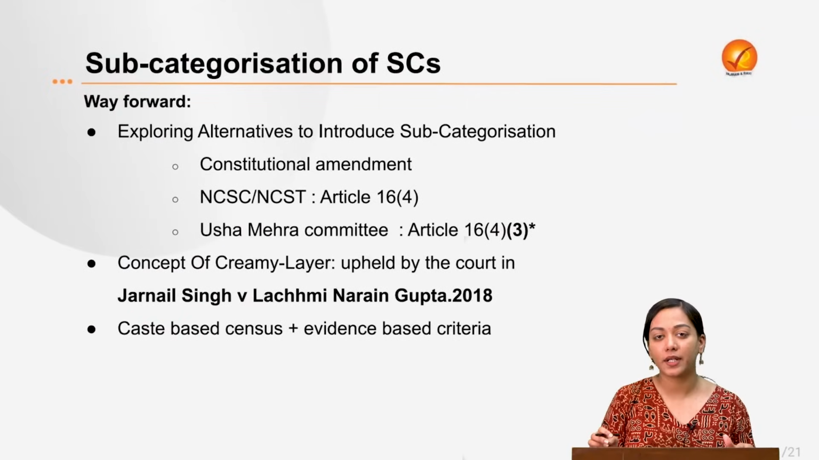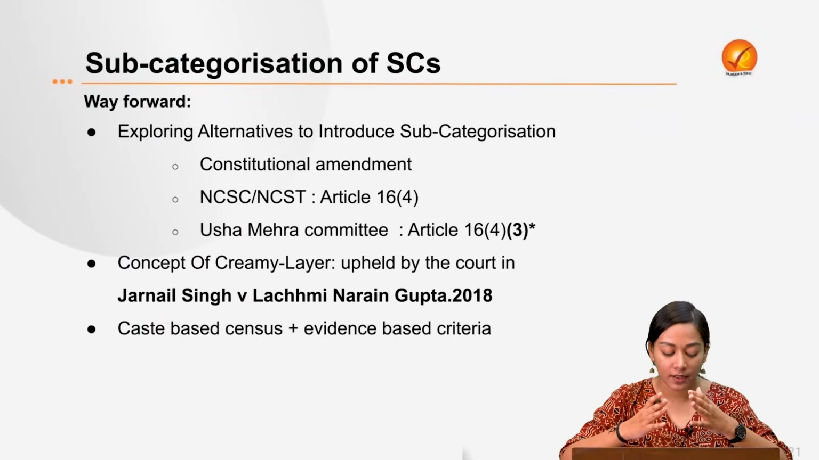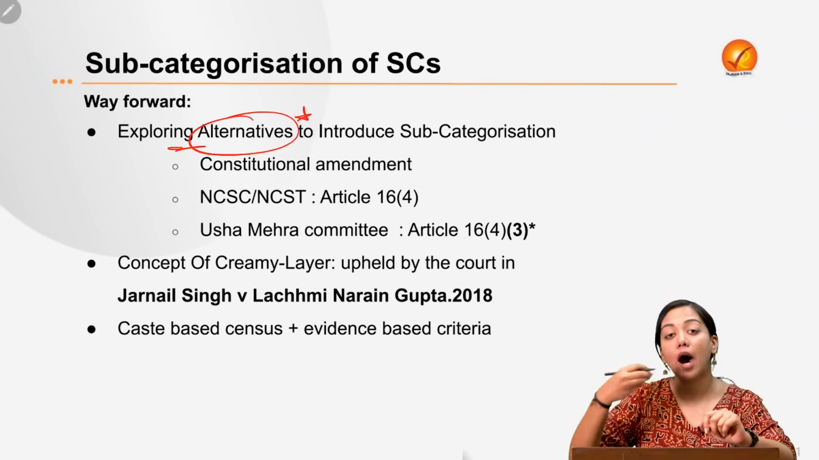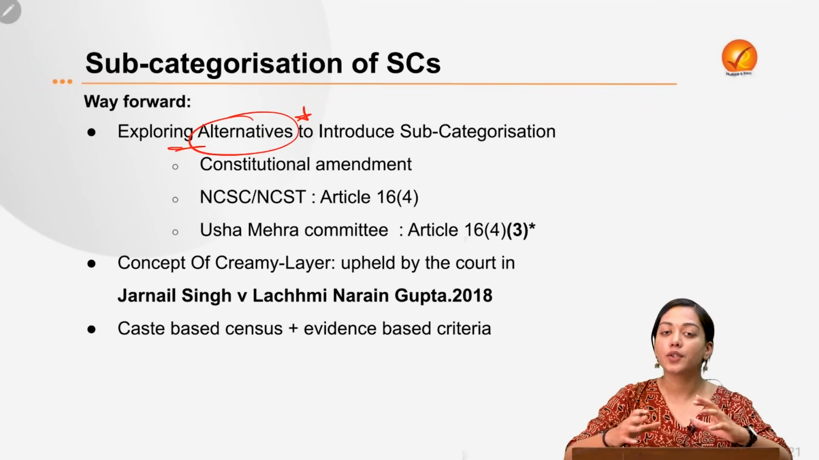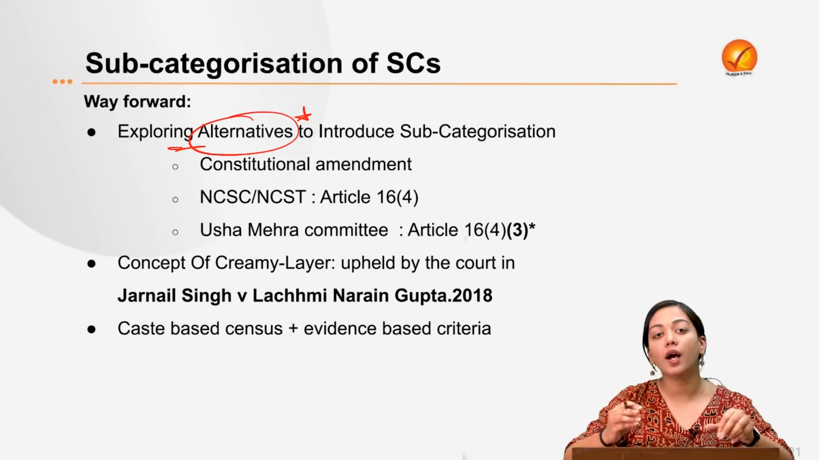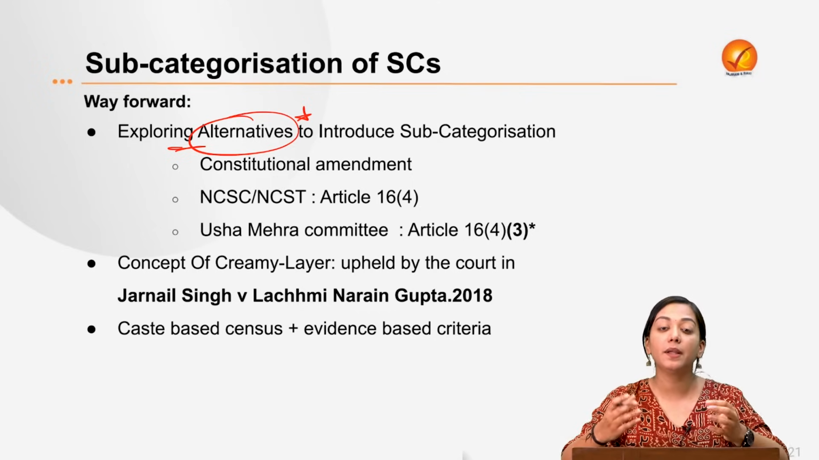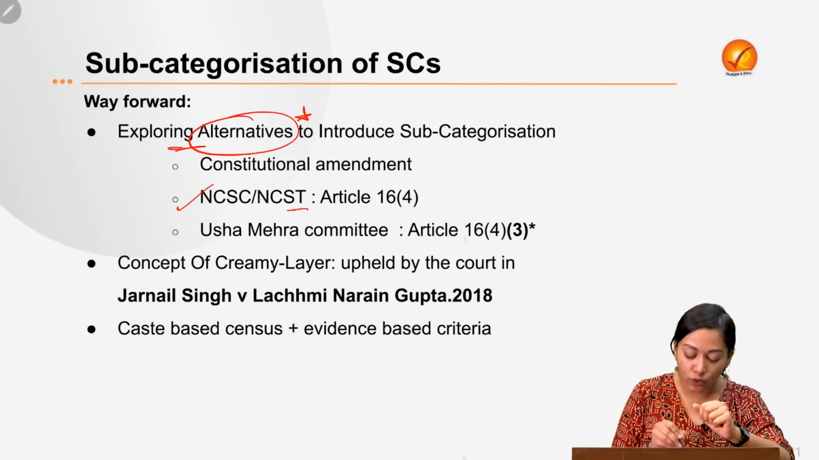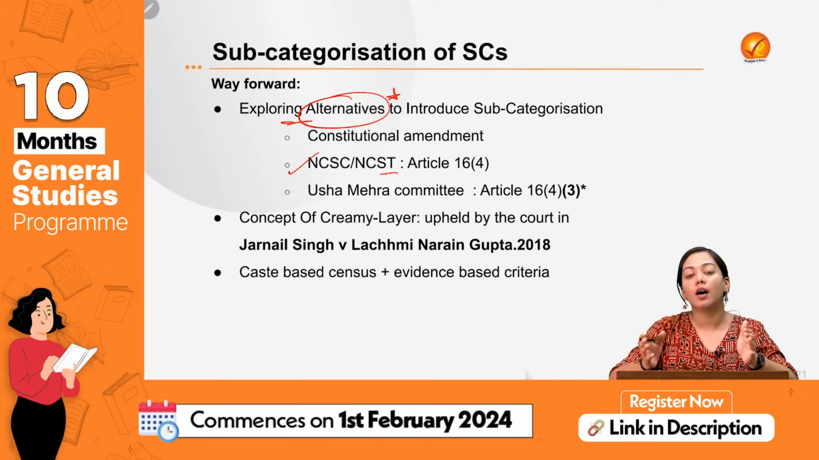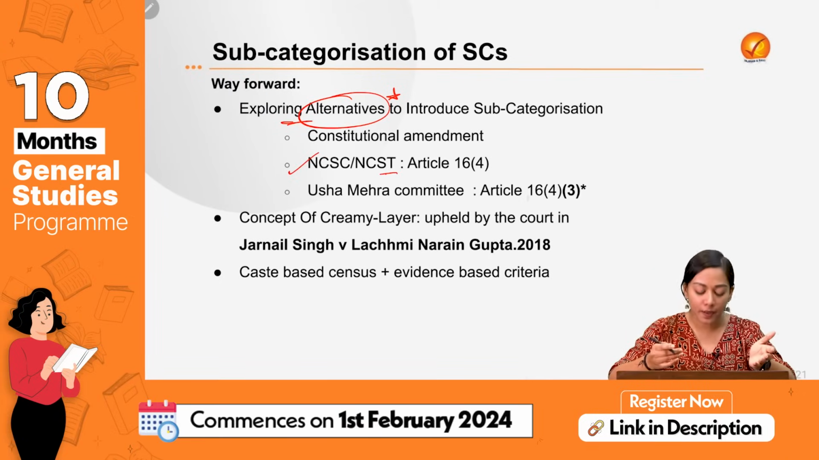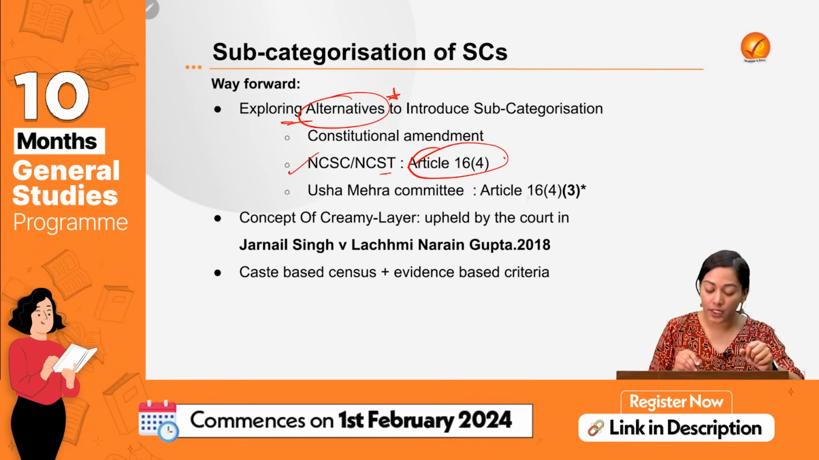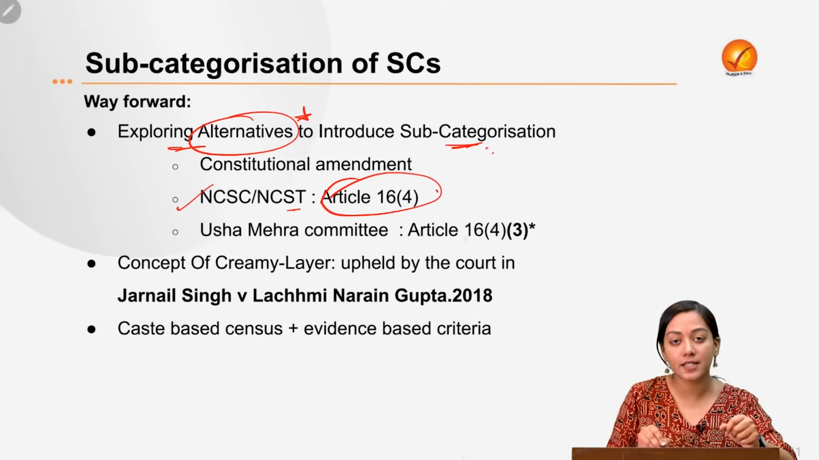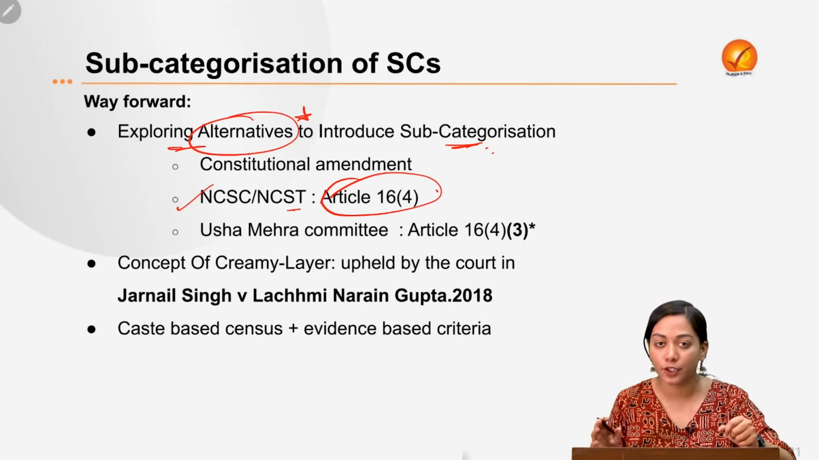So then what needs to be done? Essentially, we need to strike a middle path. So for that, first of all, we need to explore multiple alternatives as to how subcategorization will be done. So there are multiple ways to it. First of all, doing a constitutional amendment. This case has been made by the Attorney General of India. Then the National Commission for SC and ST argues that there is no need to make a constitutional amendment in this regard, because in Article 16 clause 4 there is already a provision utilizing which we can create subcategorization within the caste if we find the need to do so.